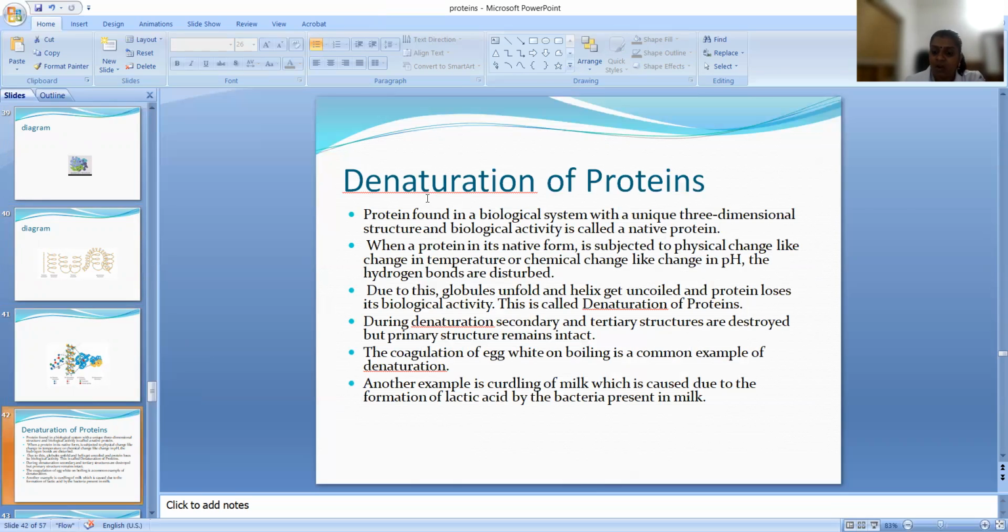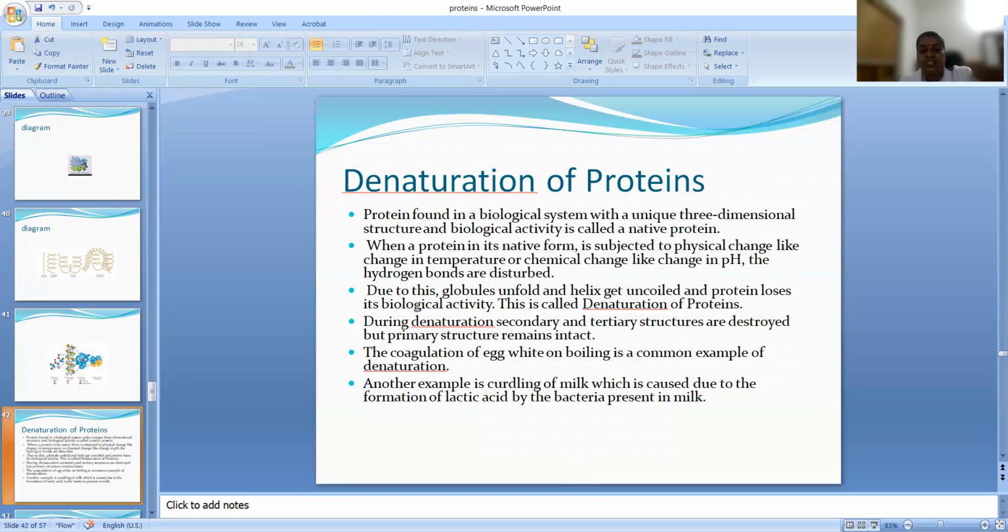What is denaturation of protein? Denaturation of protein means the protein is destroyed. How is the protein destroyed? When a protein in its native form is subjected to physical change like change in temperature or chemical change like change in pH, hydrogen bonds are disturbed. This results in unfolding of the protein, as the globules unfold and the helix uncoils.